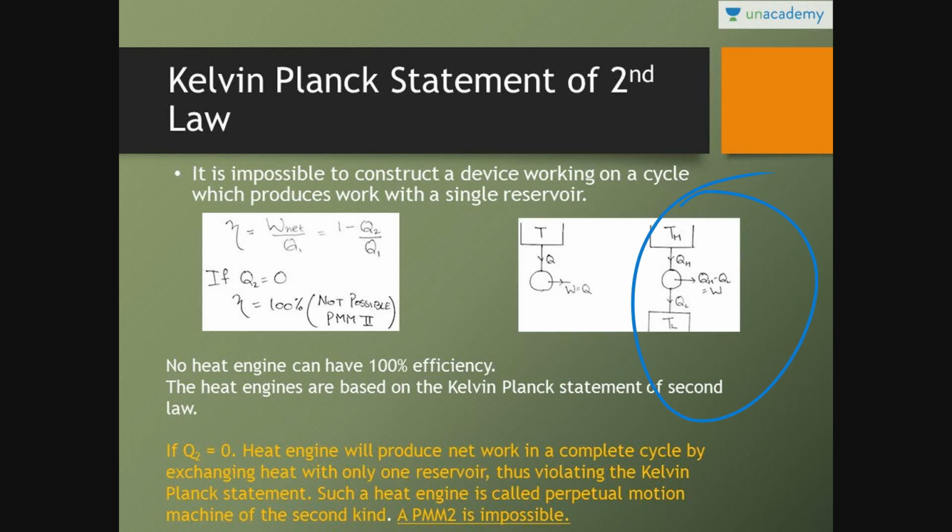So if you want to calculate the efficiency, it is equal to net work done upon heat supplied, which is equal to 1 minus Q2 by Q1. So Kelvin-Planck statement of second law states that if you have to get the net work output from a heat engine, you have to run that heat engine between two thermal energy reservoirs, one at higher temperature and the other at lower temperature. So no heat engine can be 100% efficient, because there has to be some heat rejected, because we know the formula of efficiency is 1 minus Q2 by Q1. So if Q2 is equal to 0, then there is no meaning of this reservoir.